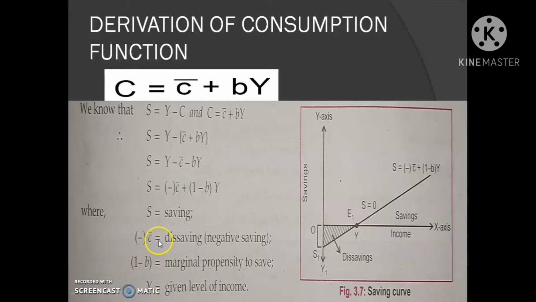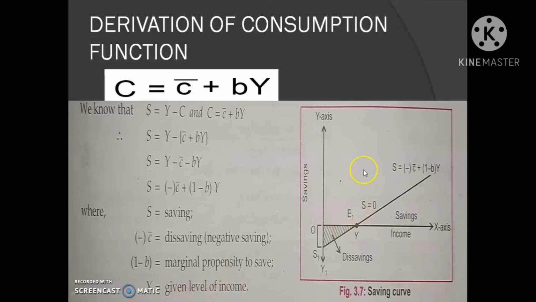Then 1 minus B is the marginal propensity to save, small letter B indicates marginal propensity to consume, and Y is the given level of income.